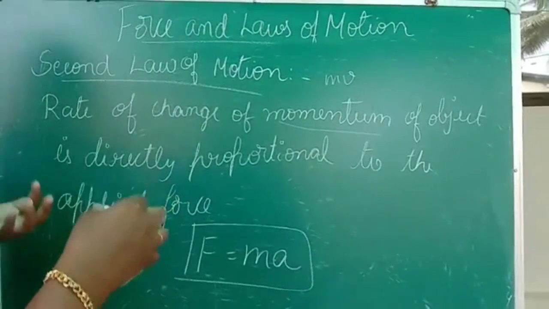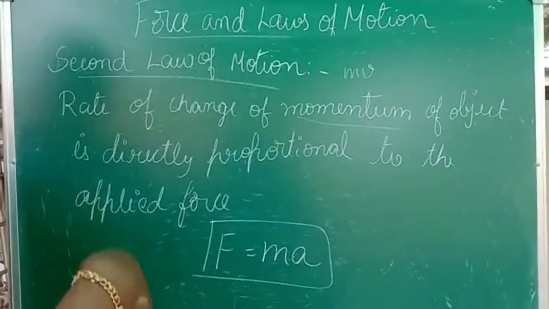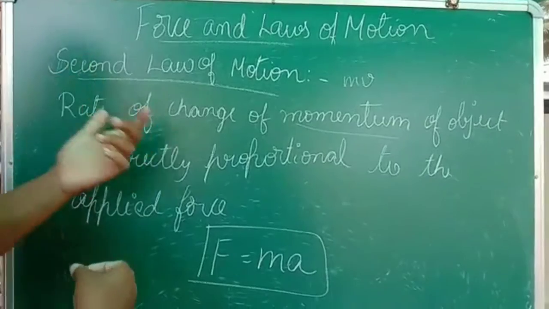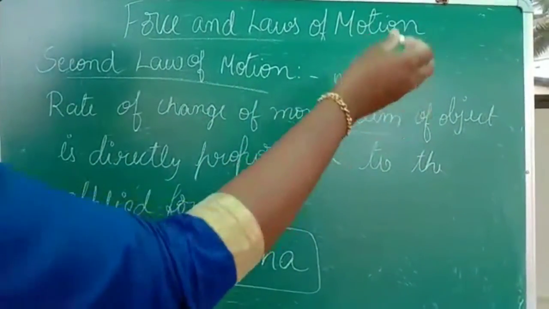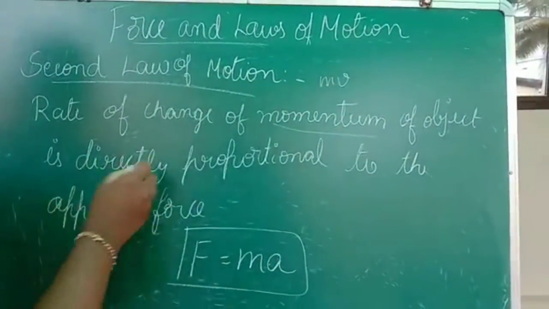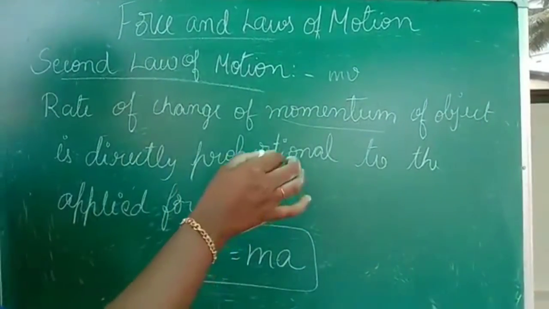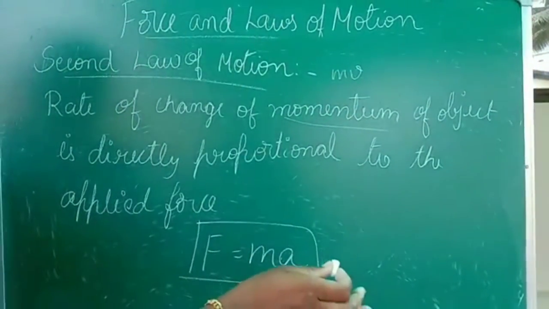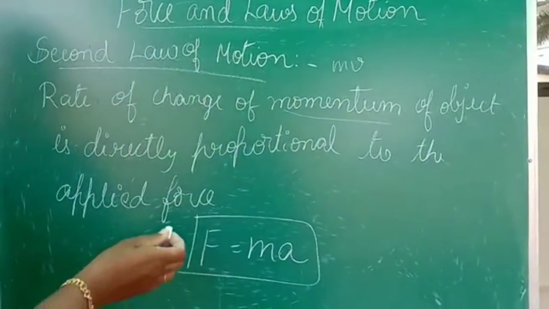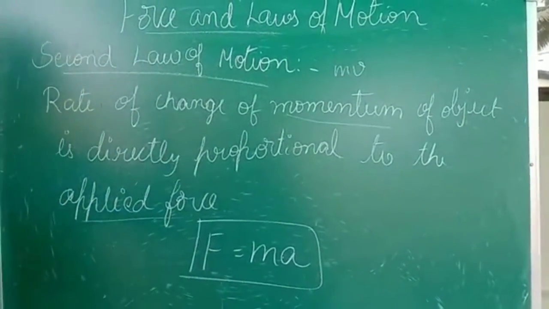Okay, so this momentum will be present on each and every object present on the earth, and the rate of change of momentum of each object is directly proportional. Directly proportional means exactly equal. So it is directly proportional to the applied force, whatever force you are applying.